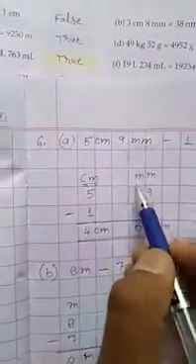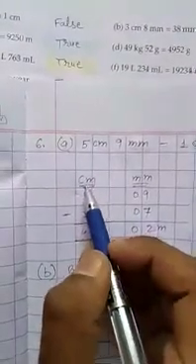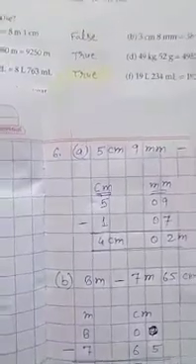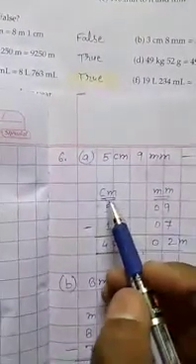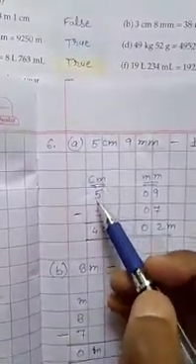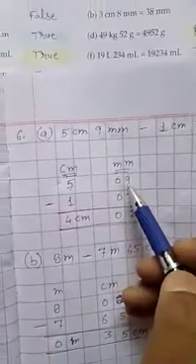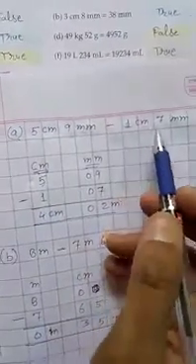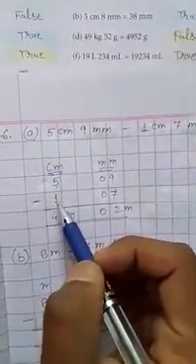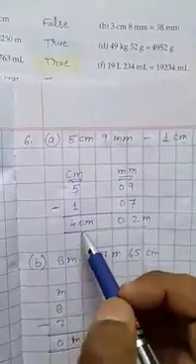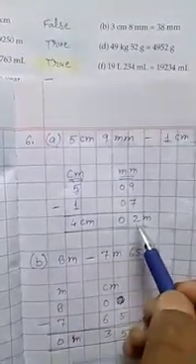Same as before, we will write 2 columns, centimeter and millimeter. We will separate centimeter and millimeter. 5 centimeter 9 millimeter: we will write 5 under the centimeter and 9 under the millimeter. Next one, we will subtract 1 centimeter 7 millimeter. So we will write 1 under centimeter and 7 under millimeter. Now we will subtract. When we subtract, it will be 4 centimeter 2 millimeter.